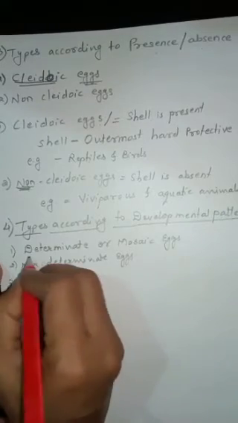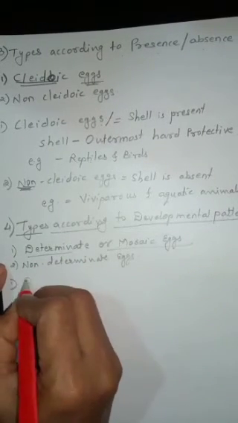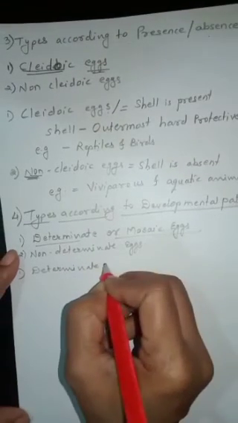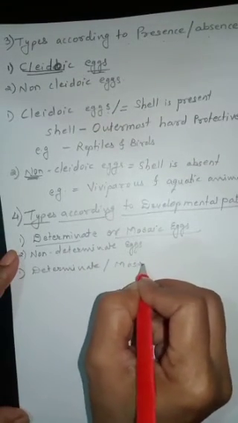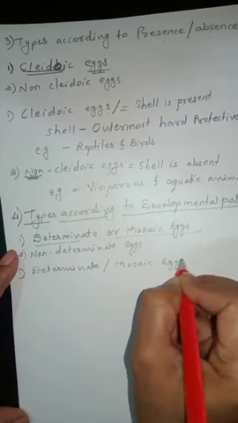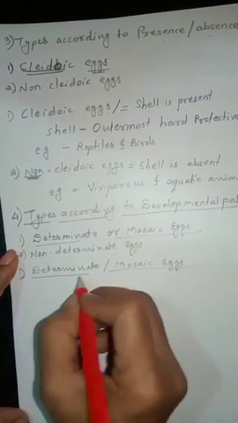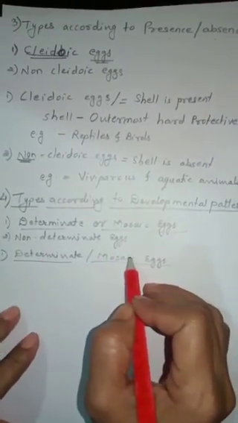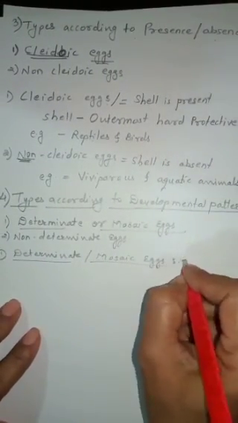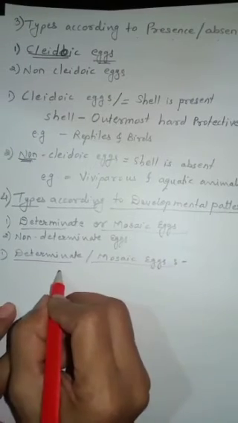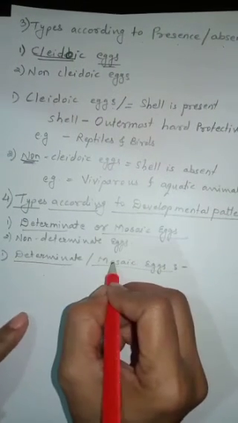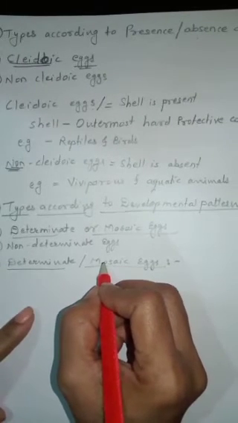Now the first one is determinate or mosaic eggs. In this type of eggs, here the developmental pattern is predetermined just after the fertilization. Okay, what is meant by fertilization?